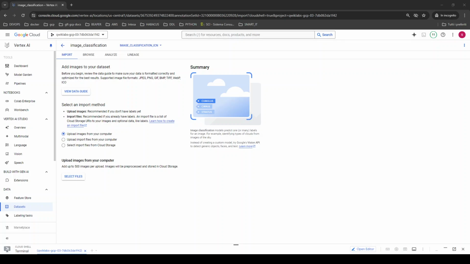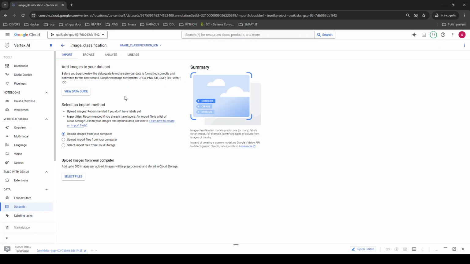All right, fellas, so the data set is created. So right here we are under the classification of our image classification data set. So I want to import some data. So here we are on the import tab. All right. So let's click on data import.